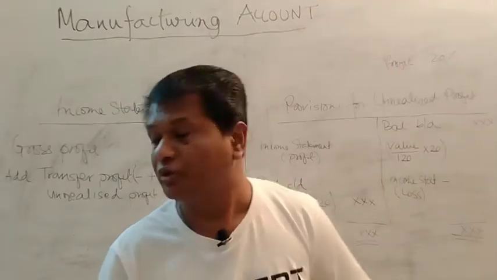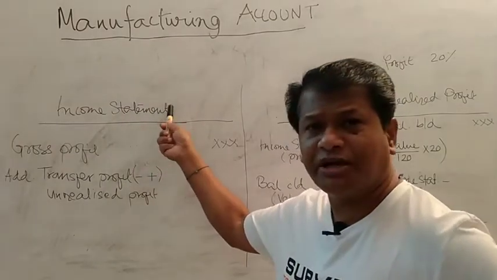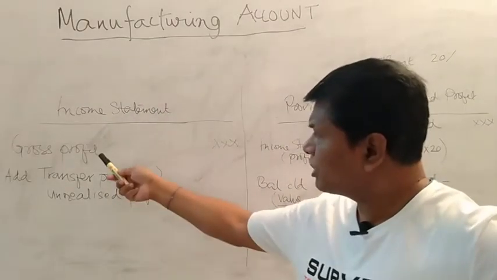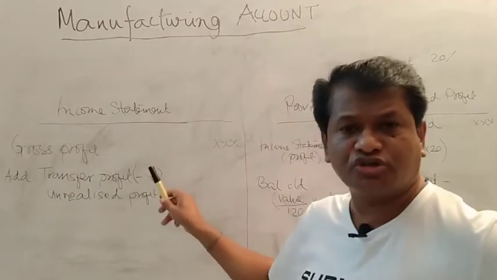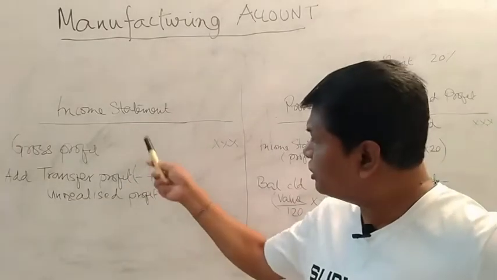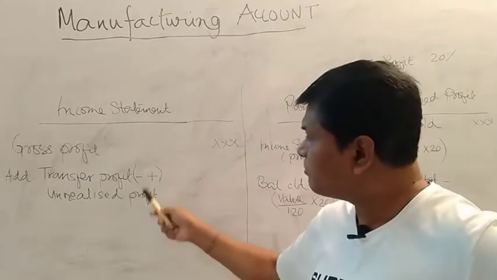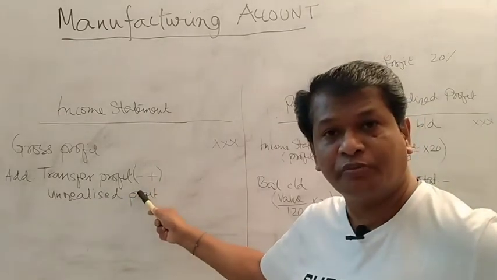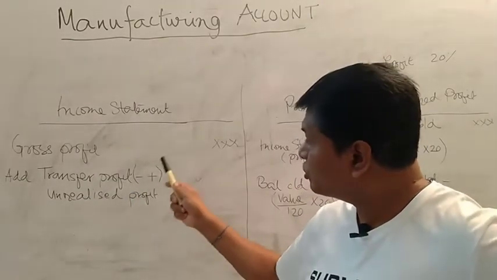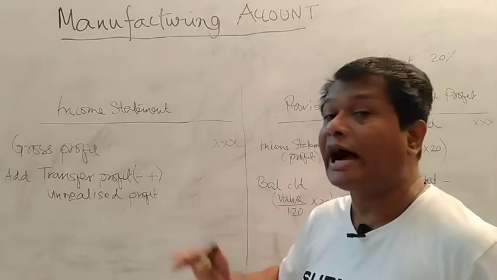You see, maybe the income statement is over here. So gross profit is sales minus cost of sales. With that gross profit, you have to add the transfer profit. But whenever you write the transfer profit, you have to add or subtract the unrealized profit.